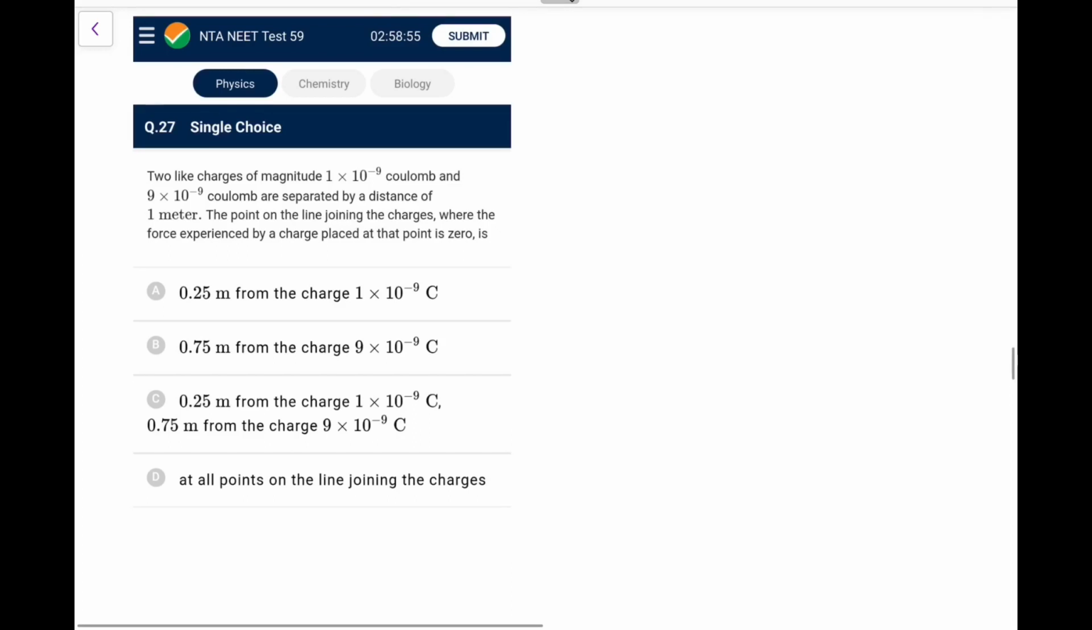Next. Two like charges separated. The point on the line joining where the force experienced by a charge placed at that point is 0. Basically, you have to find the point where the field is 0 due to both. This is 1 into 10 to the power minus 9, 9 into 10 to the power minus 9. So it would be somewhere close to here. So let it be x. This would be, let's say, 1 minus x. So what I write? K into 1 into 10 to the power minus 9 upon x square.